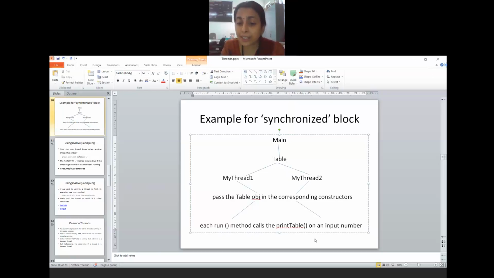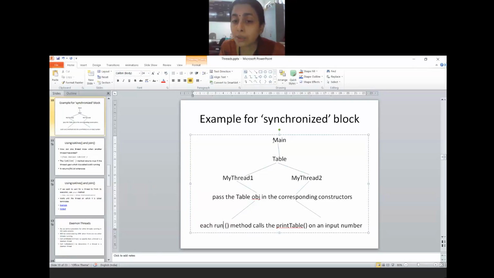And what is that method available? Print table. Print table is available inside the table class, and I am calling that using the run method of the thread class. I will repeat. Print table is available as part of table class. Print table is called using the run method in the thread class. Then who calls this run method?